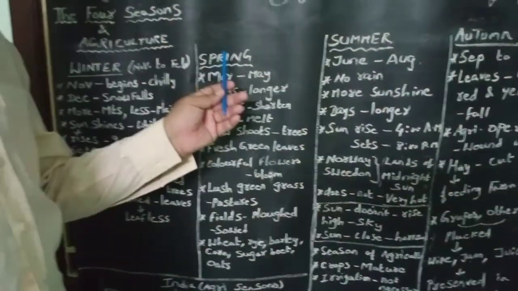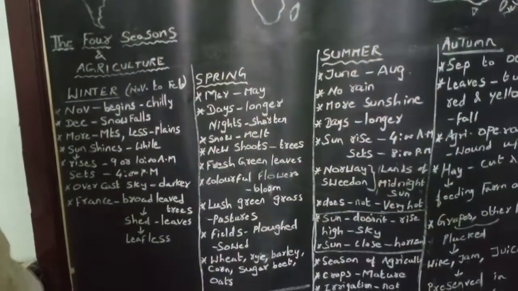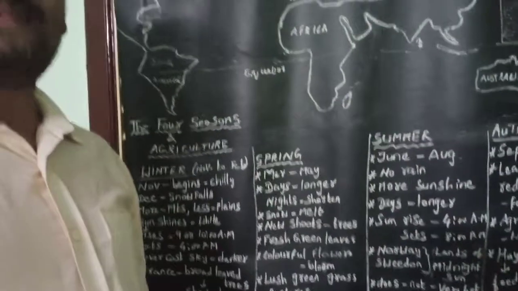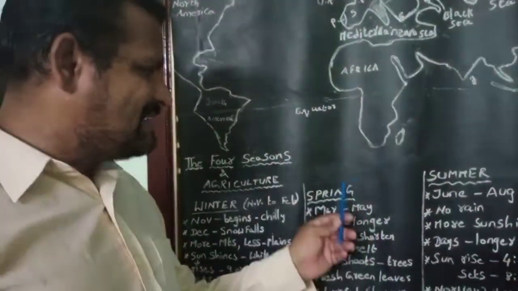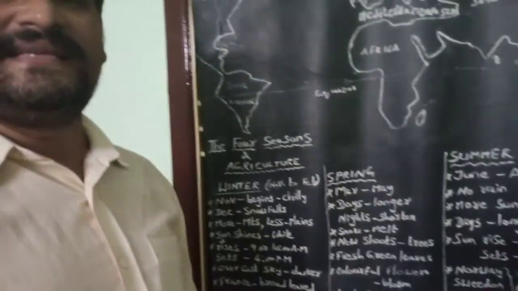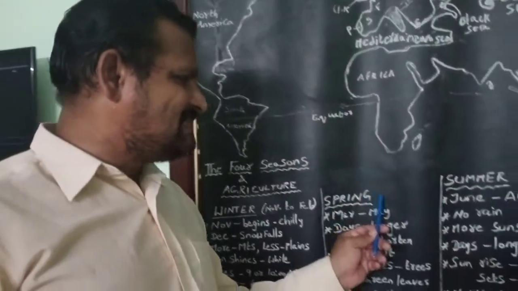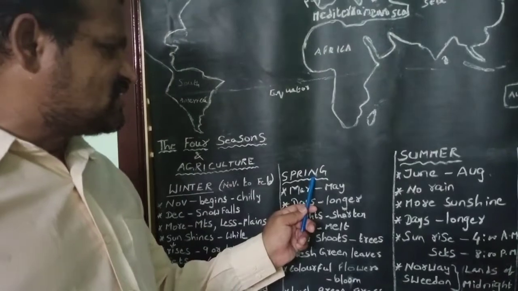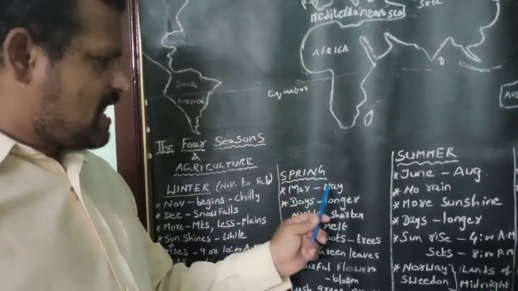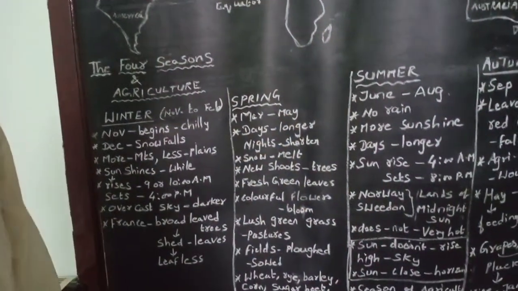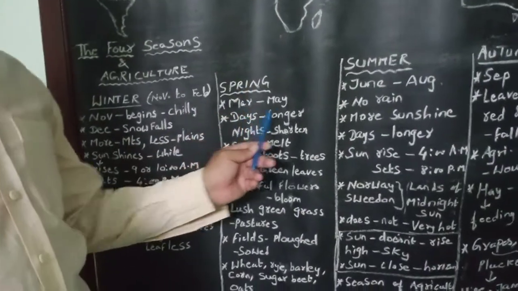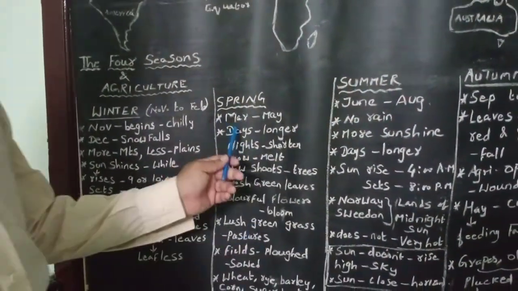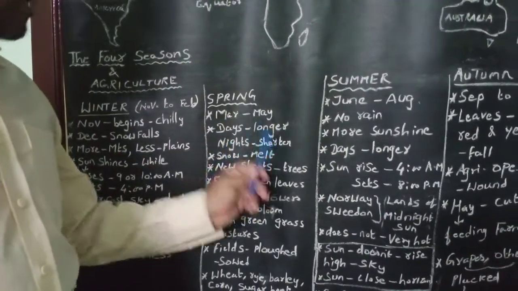Children, let me explain about spring season. As spring season occurs, the landscape changes. Spring season starts in the month of March and ends in the month of May. In spring season, days are longer, nights are shorter.